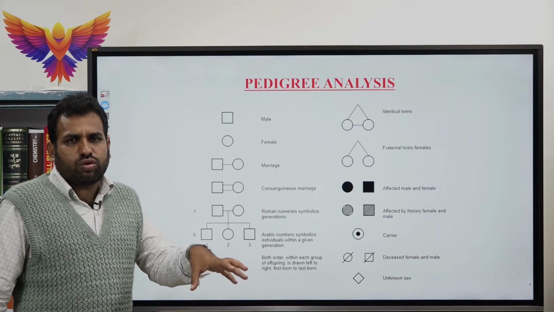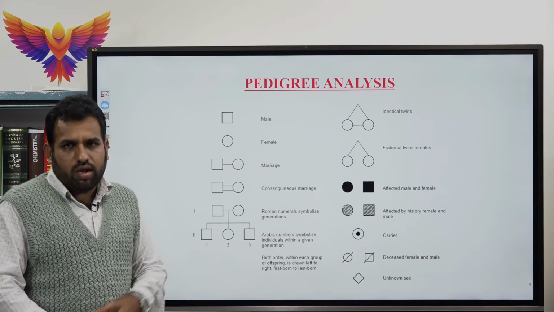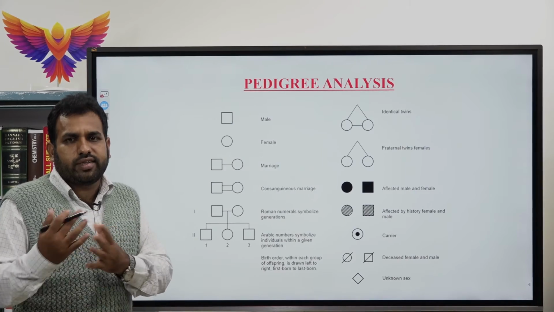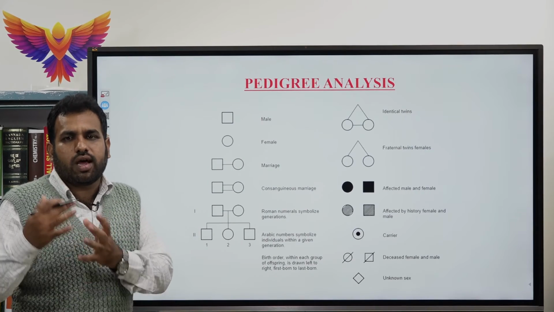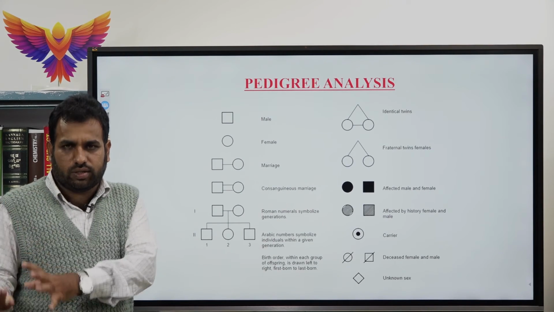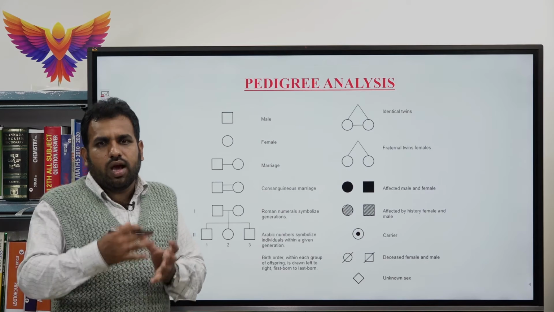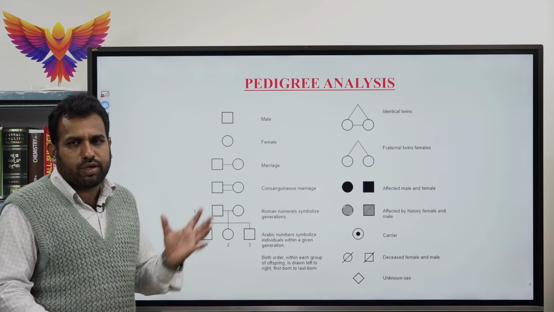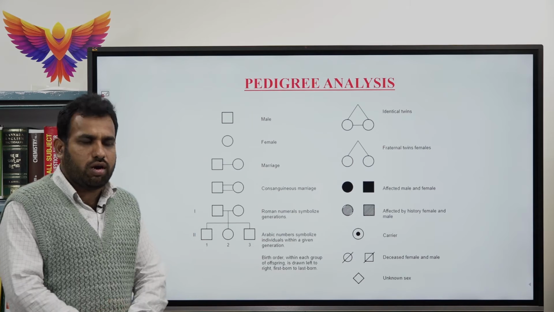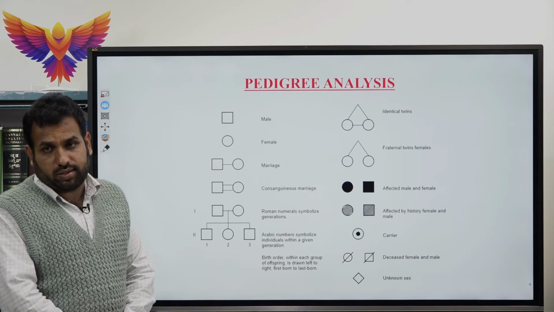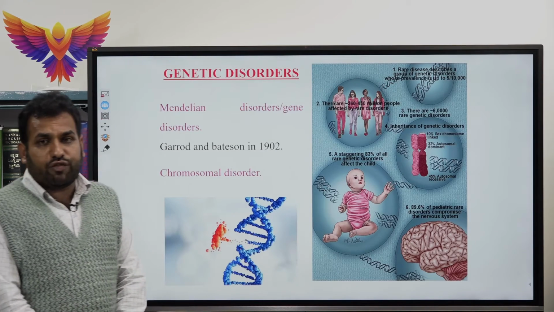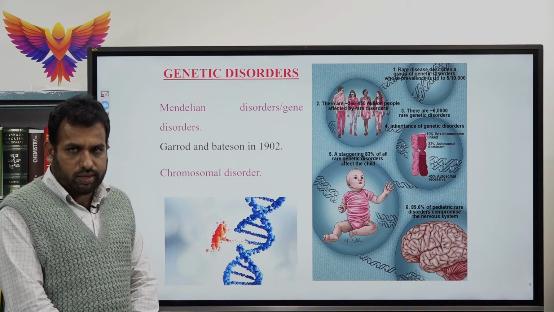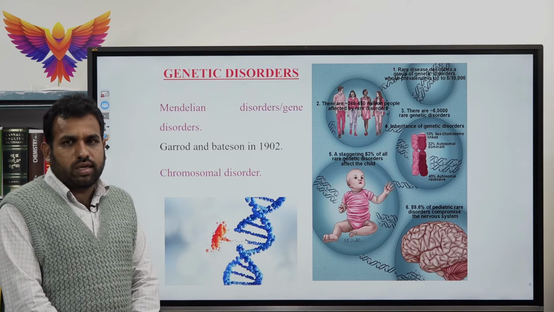Next, to know the parents of an individual, or to know the genetic disorder or any other things which happened to the next generation, that can be assembled with the help of family history by using these symbols. That is called pedigree analysis.